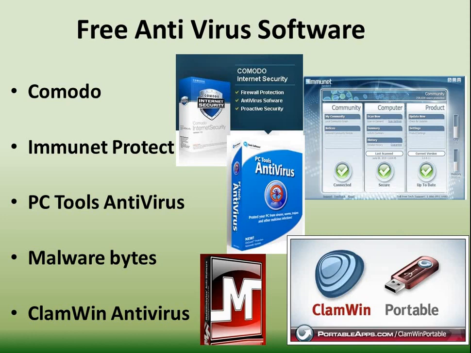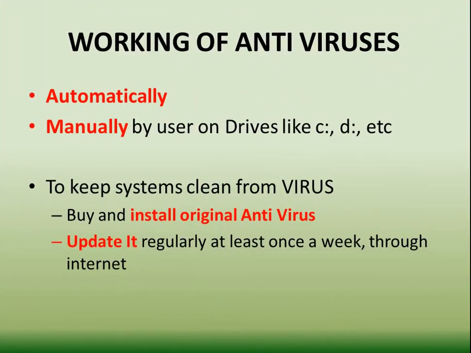Now, how does an antivirus work? Children, there are two methods of working of antivirus: first one is automatically, second one is manually.